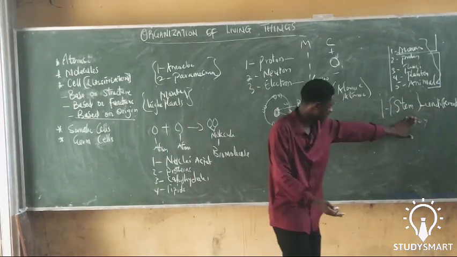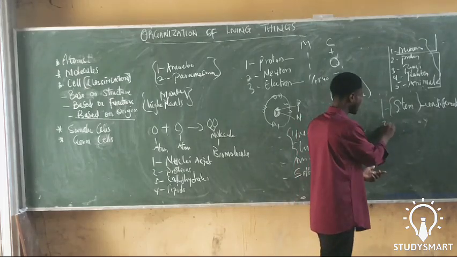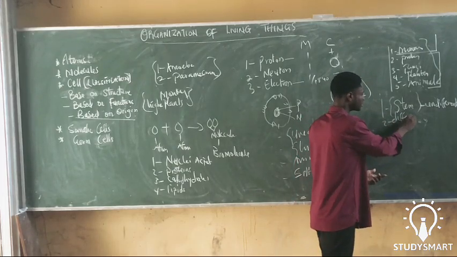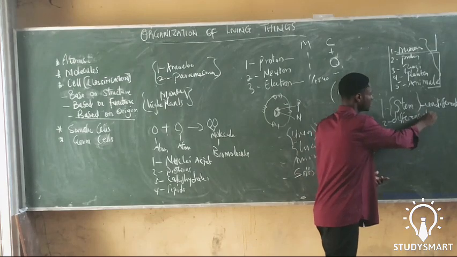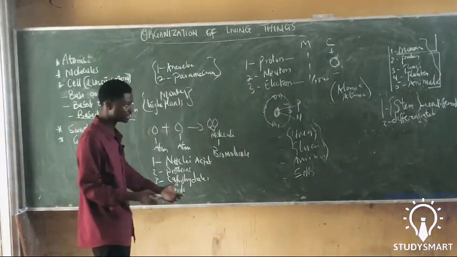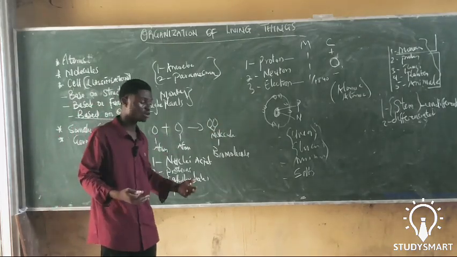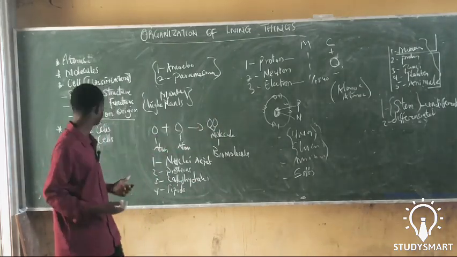So we have stem cells, which are called undifferentiated cells, and differentiated cells. These are the two classes of cells based on origin.